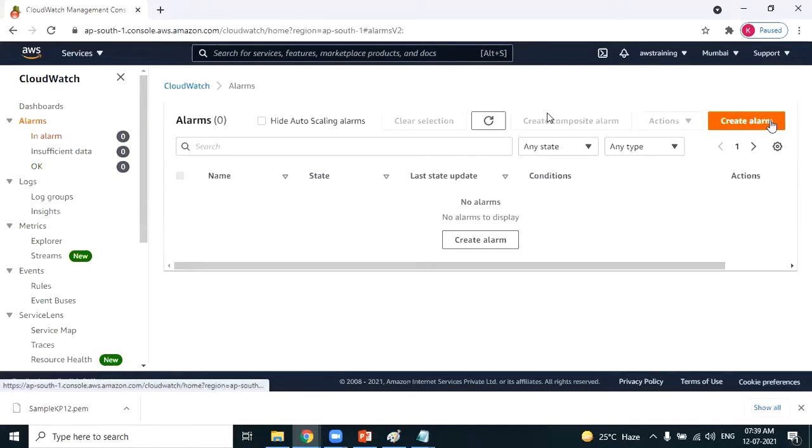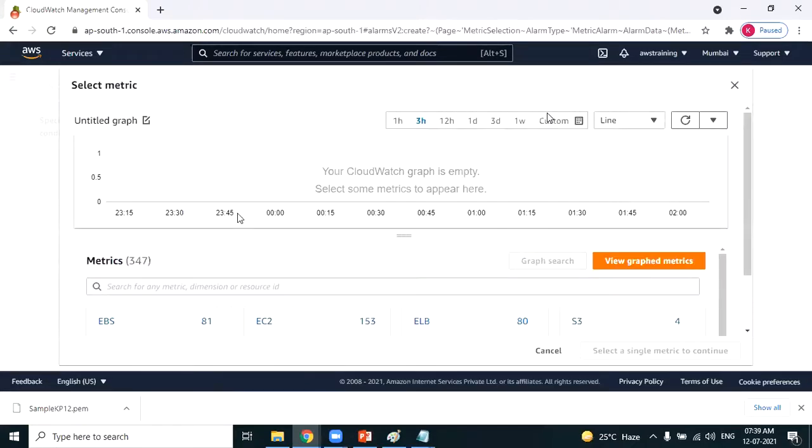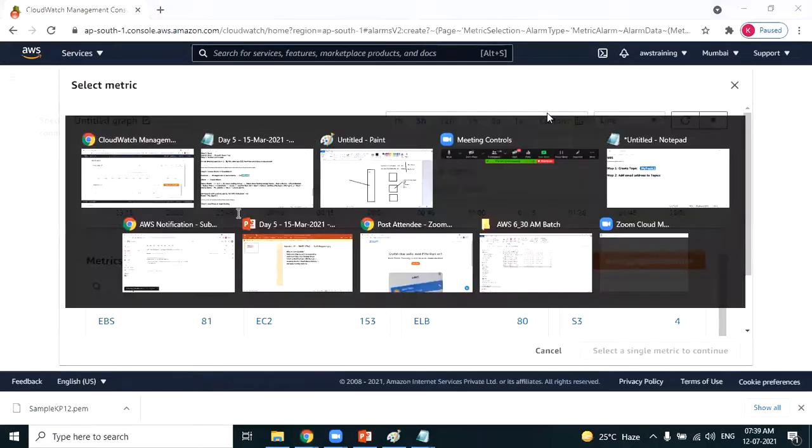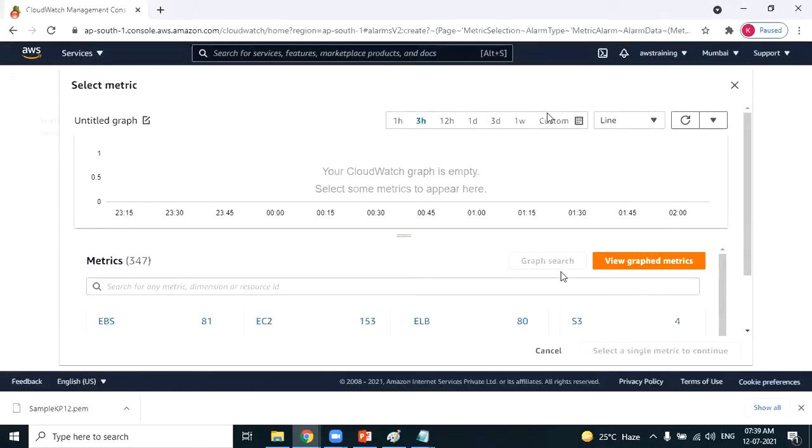Create alarm. Select the metric. Your metric should be based on the EC2 service, based on the auto scaling feature.